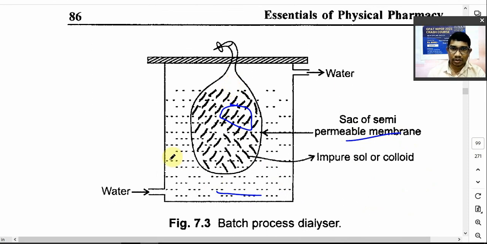So if impurities are there, salt impurity, sugar, urea, so that impurity will move to the water to establish the equilibrium. So you have to dip that sac with the colloid in the water. So impurity will be in the water, pure colloidal particle will be in the sac. So that is the batch process.